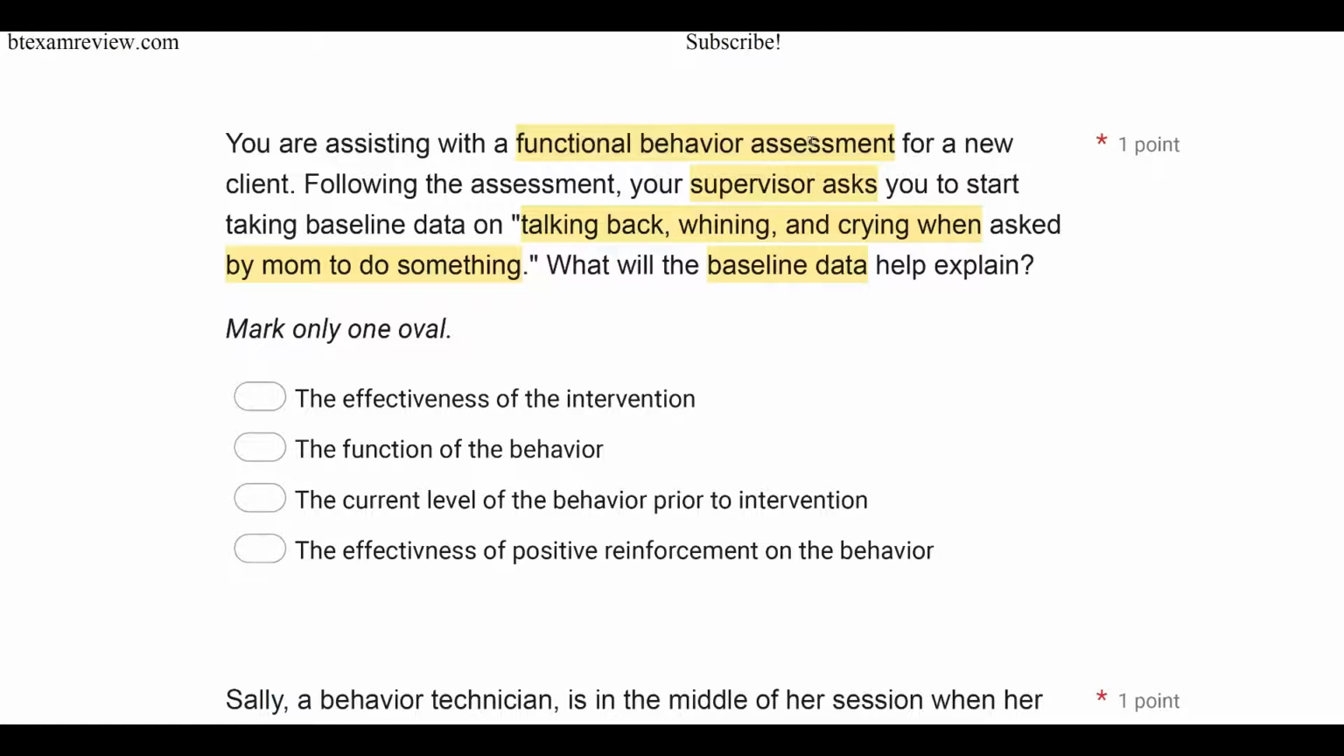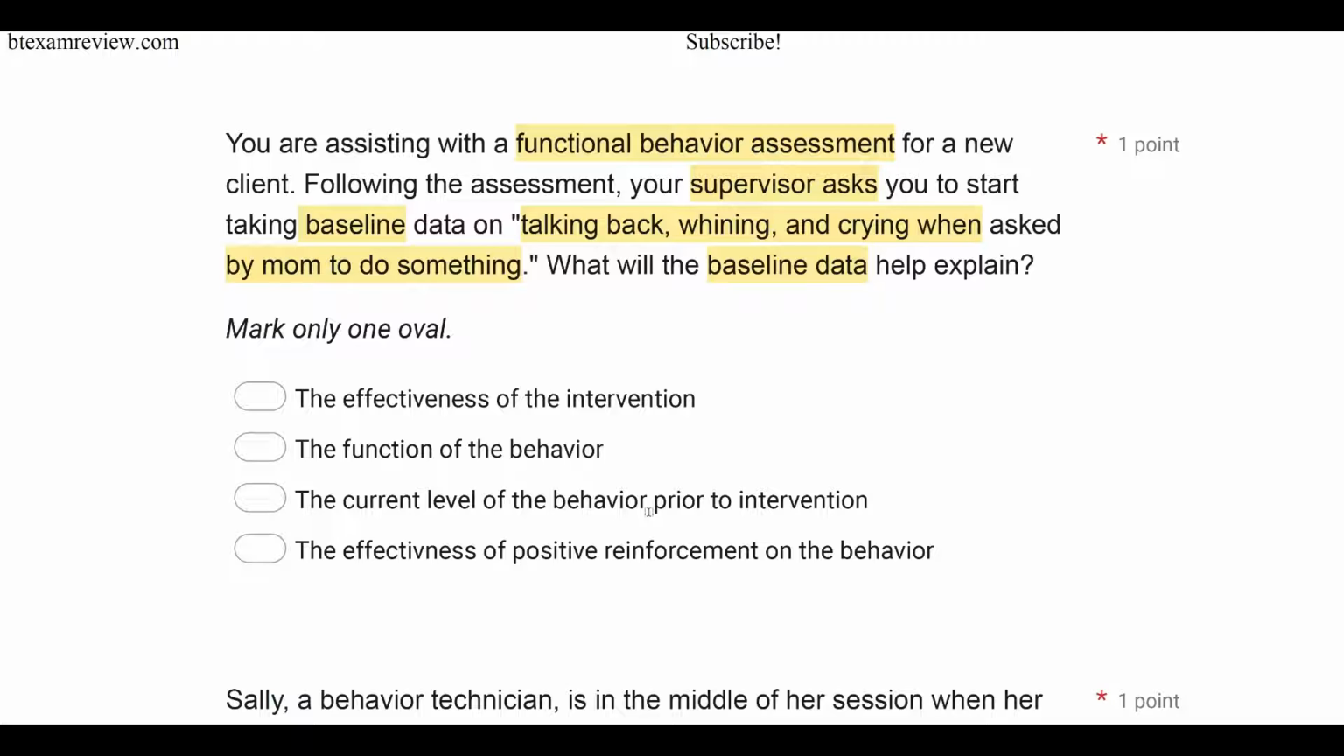And once we know the function and we know what we're targeting, then we can start to take the baseline data on the behavior. But the baseline data is not going to help identify the function. See the current level of the behavior prior to the intervention. Exactly. We're now taking baseline data on the current level of the behavior. So where is the behavior at right now?